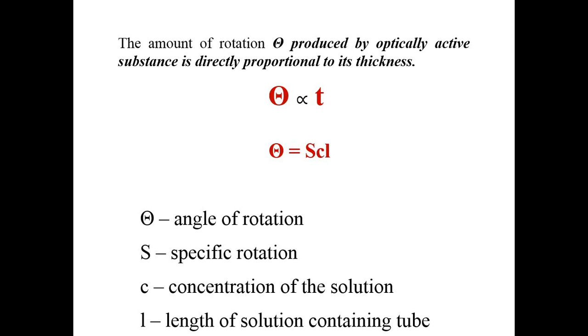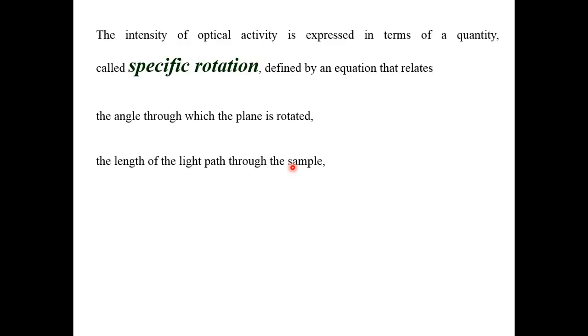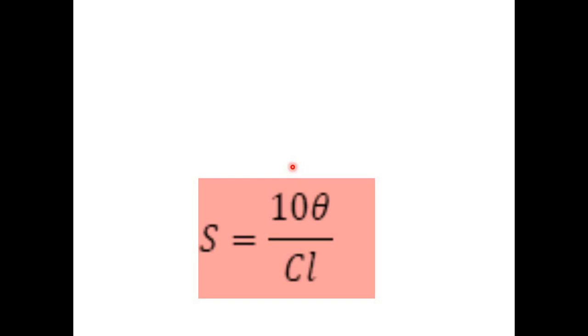In the second equation, if you rearrange the terms, you can see S is equal to theta divided by CL. So the same formula we have to take for the measurement of specific rotation. S is equal to theta divided by CL. Now with this you can see only one change: here the factor 10 is provided. This is the only new thing in this particular formula.